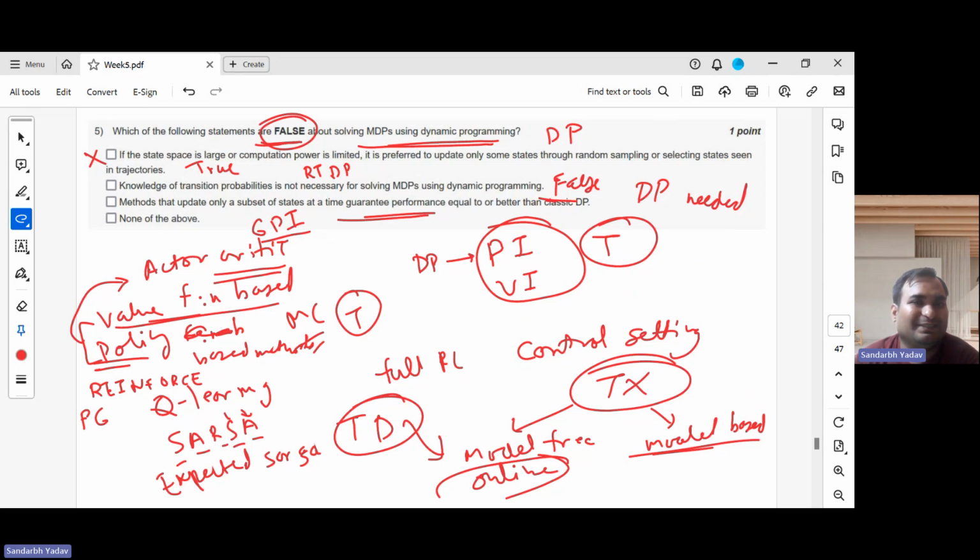And it is saying we are guaranteed not just equal, but better performance than classic DP. This is also false. So you can deduce which of these are false. It is multiple option correct, and you have to take only the false statements. Again, none of the above can become false, but you can take it.